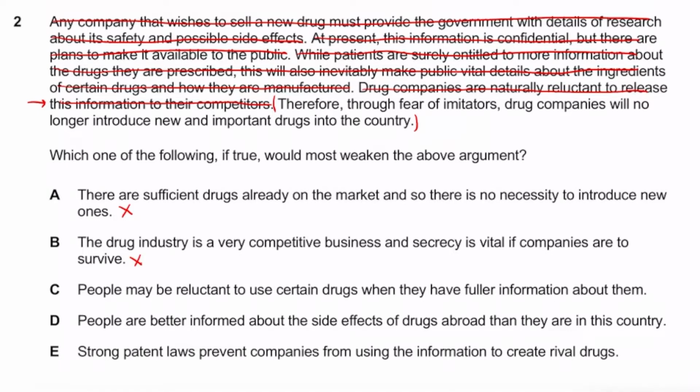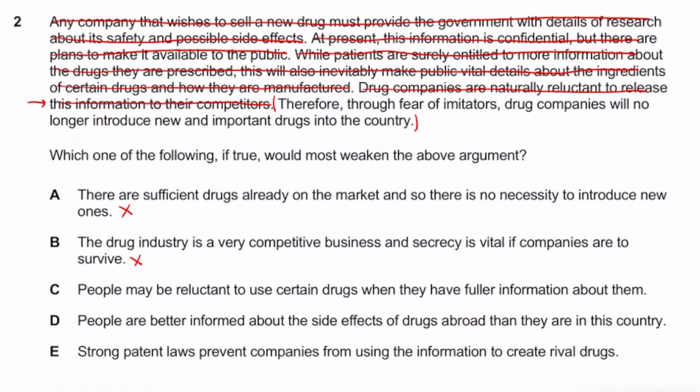People may be reluctant to use certain drugs when they have fuller information about them. Yeah, so this one, I guess, would strengthen the argument in a way, but it's kind of out of context, because what it's trying to say is that with this extra information, people won't use it, and this is kind of going further.